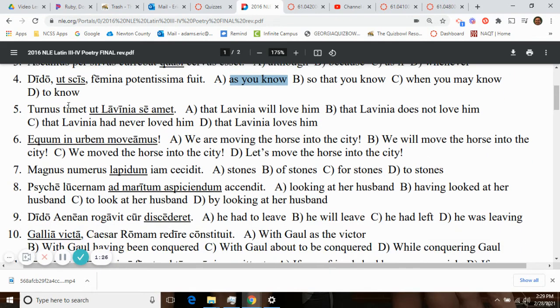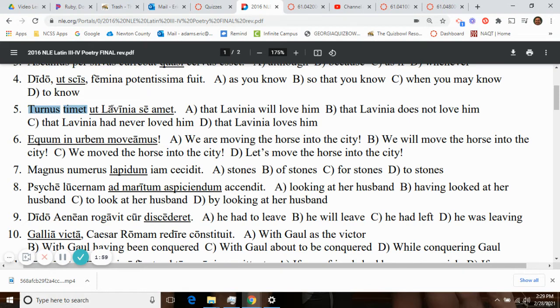The next one, Turnus fears. Now you have lots of ut clauses. And the ut clauses include the ut result clause, but that would have some sort of a degree word, like so or so much or so big or something like that. You also have the ut purpose clause that shows purpose. And then in the purpose clause, the ut translates as so that. That is not what we have here. You have the ut indirect command, but that's going to be introduced by a commandy word like encourages or orders them that they do something.